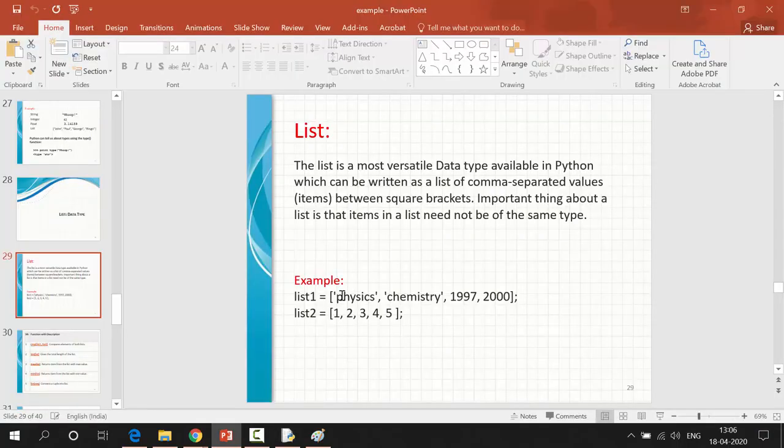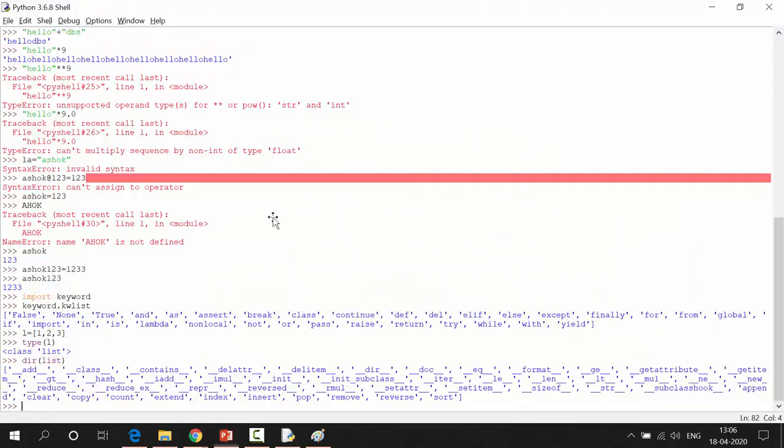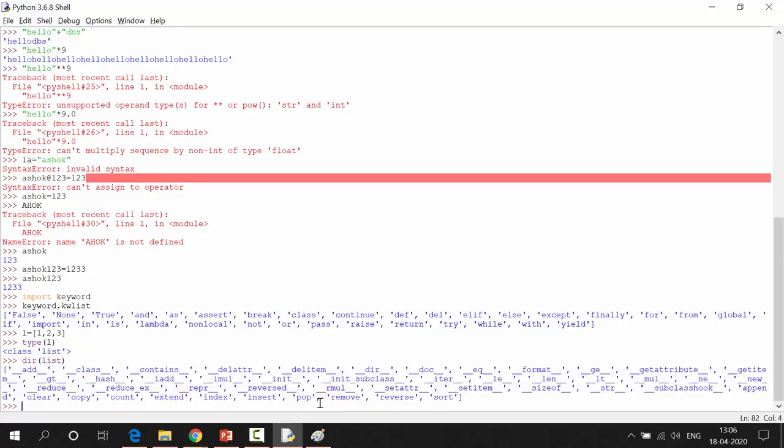See, I'm having in this a Python list. The list is the most versatile data type available in Python, which is written as a list of comma separated values, items between square braces. See, I'm having a string and integer, and I may also use float values and boolean values here. So list 1 is this one, list 2 is this one. These all are the methods I can perform using list. Okay, that is the list data type.